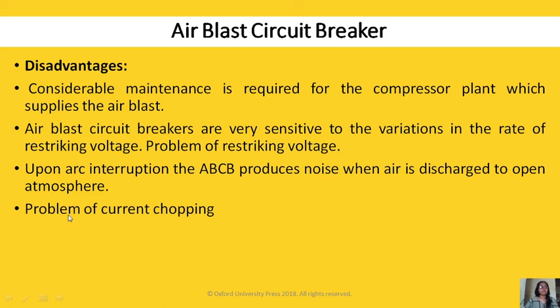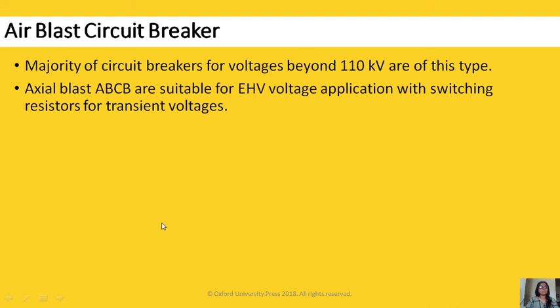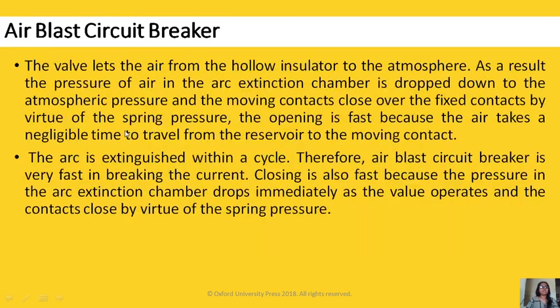Problem of current chopping. The majority of circuit breakers of this type are beyond 110 kV. Axial blast ABCBs are suitable for EHV applications with switching resistors for transient voltages. This is what I explained, the construction of this air blast circuit breaker.